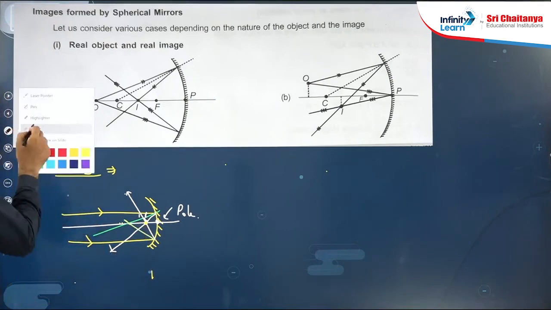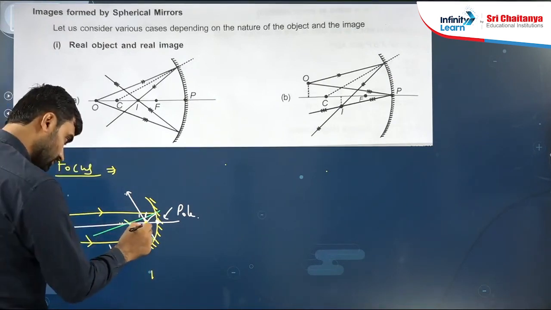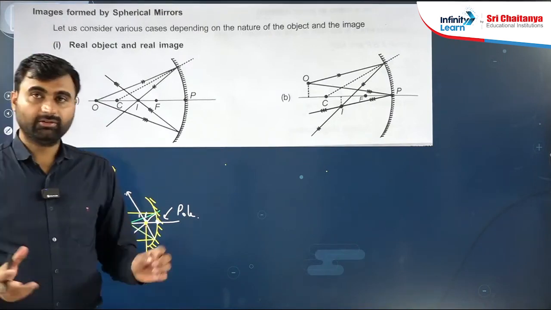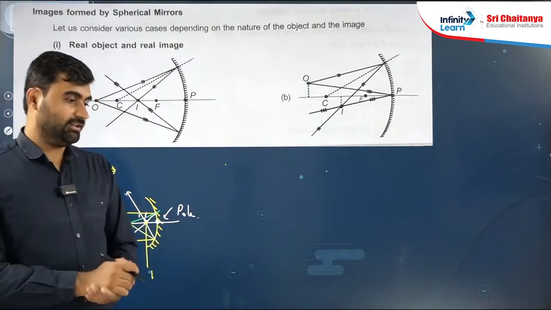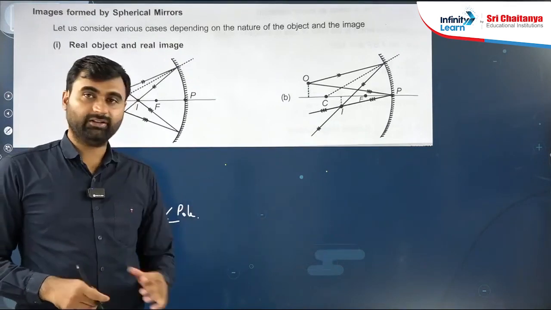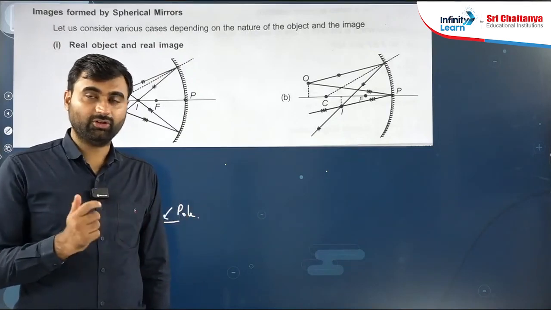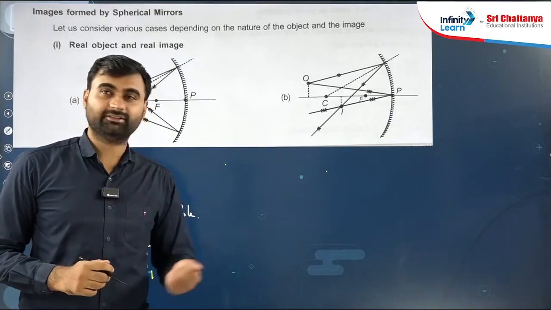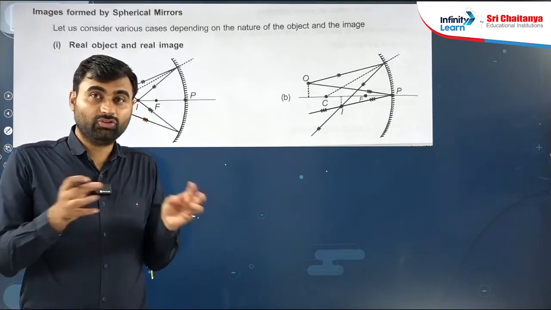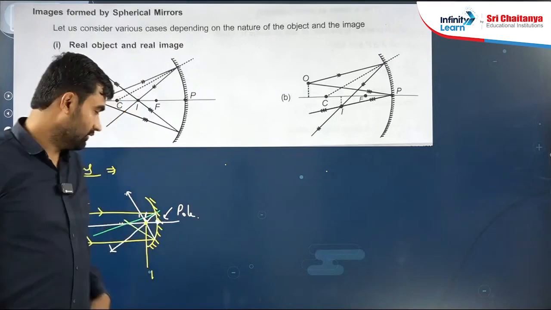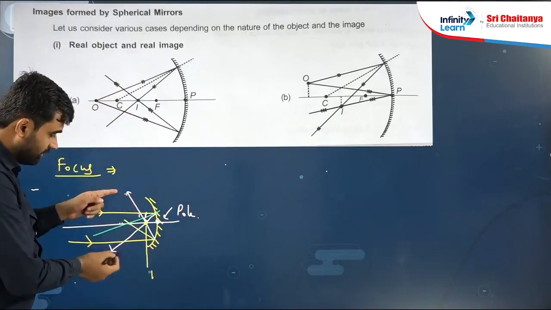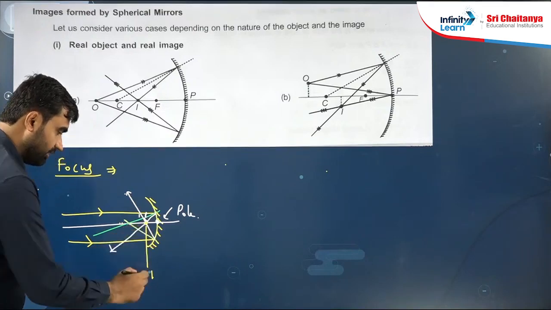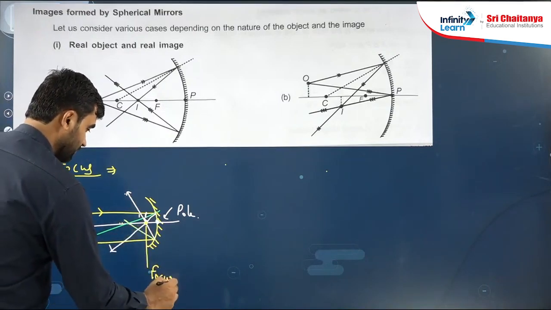Now what is focus? Suppose in a dark night you want to see a particular object, you switch on a torch, and then you say the torch is focused here. Like that we use the word focus. So focus means most of the light should be incident at that point. After reflection, all the reflected rays cut at a particular point, and that point is known as the focus.